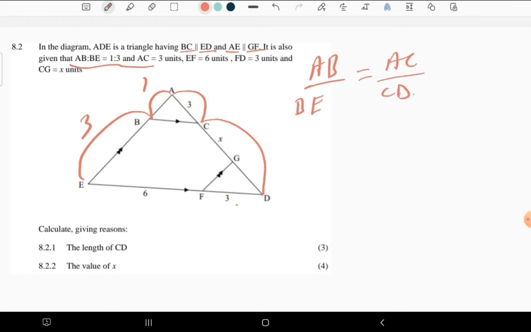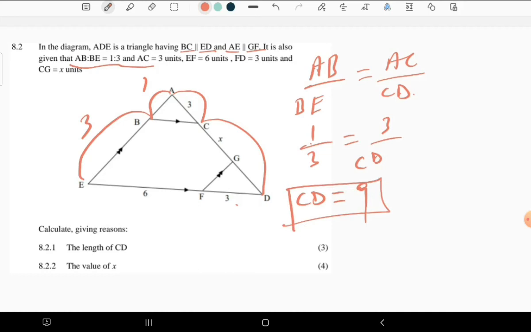So we can put our ratio on AB and BE. So AB is 1, BE is 3, then AC is given as 3, then CD is the unknown. So CD can be calculated and we find that it is just 9. So CD is equal to 9. When you cross multiply, CD times 1, then 3 times 3 is just 9.